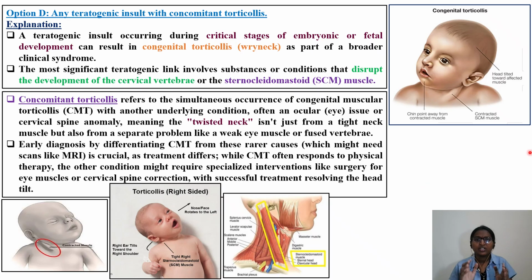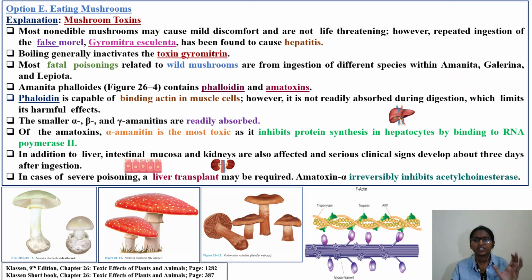Read about this one. It is also called twisted neck. Okay, so simultaneous occurrence of congenital muscular torticollis with another underlying mechanism, where an ocular eye issue or cervical spine problem, meaning twisted neck, will be there. So pause the video, you try to read in detail about this particular thing. That was about option D. Now we'll discuss option E.